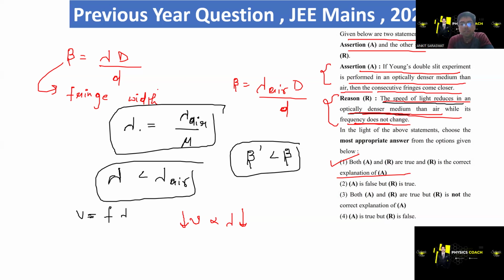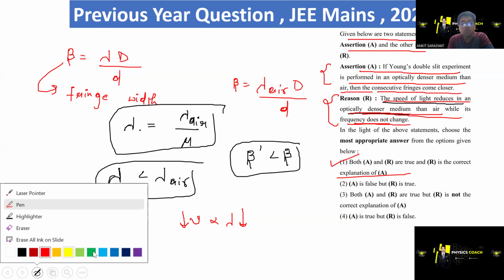So what is fringe width? You should know it is the spacing between two consecutive bright or two consecutive dark fringes.